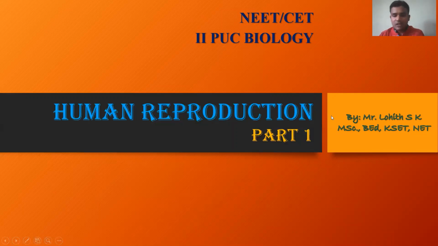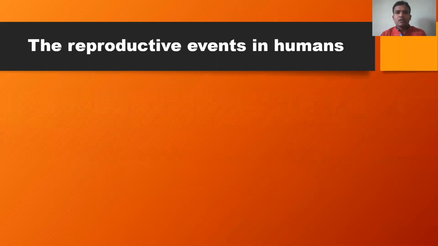In this particular chapter we are mainly focusing on the structure of the reproductive system as well as the process of production of gametes, that is called gametogenesis, followed by the fertilization events as well as the post-fertilization events that occur during human reproduction. So at the beginning, let us study an outline of the reproductive events that occur in human beings.